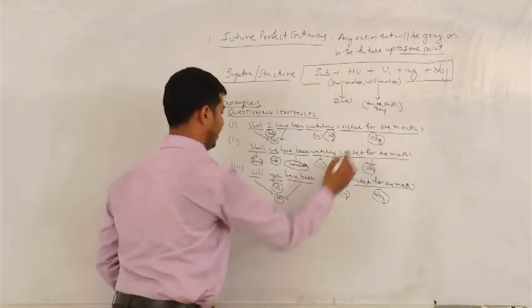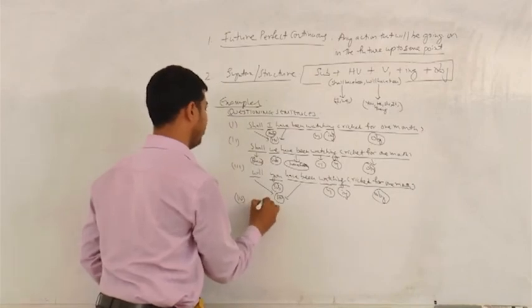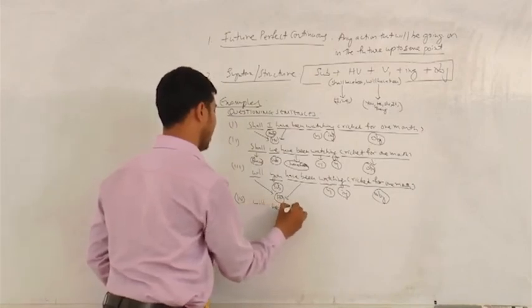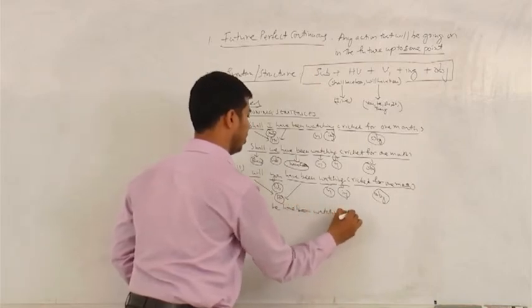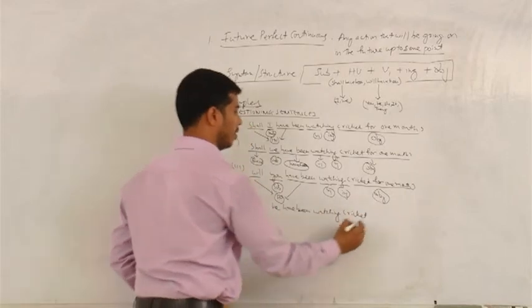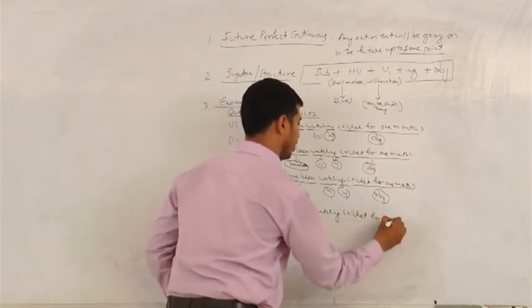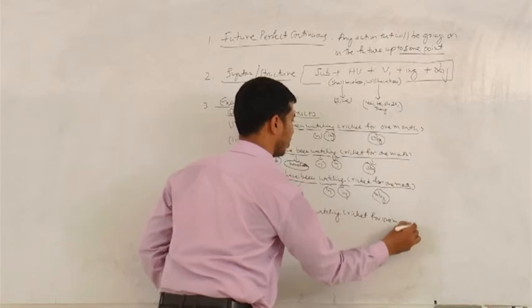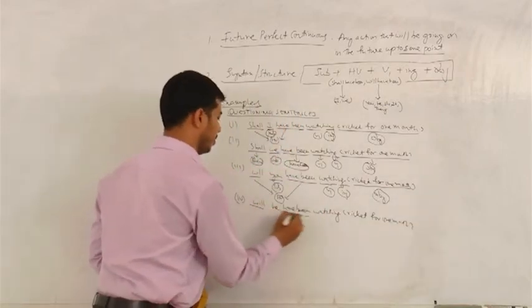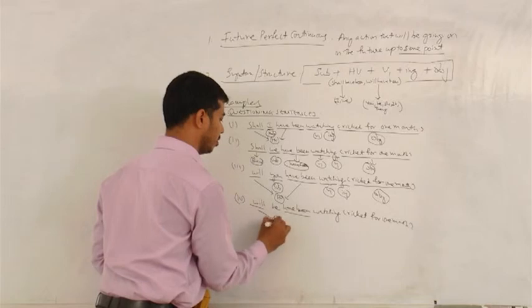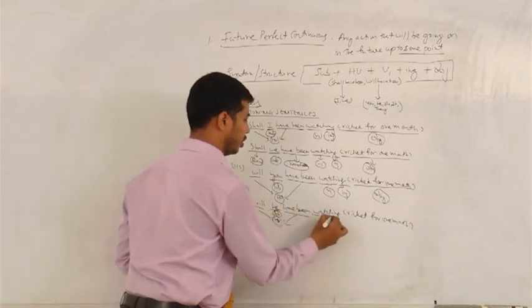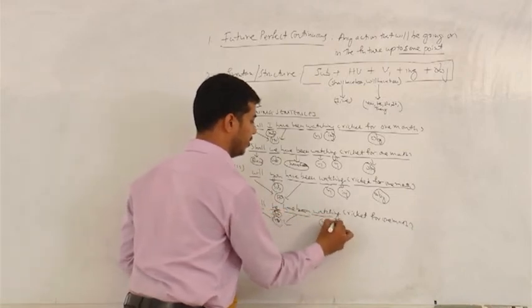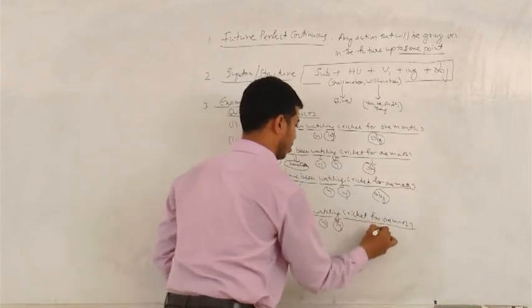Now let us go with he. Will he have been watching cricket for what duration? For 1 month, right? Helping verb, subject, watch V1 ing. Cricket for 1 month is object.